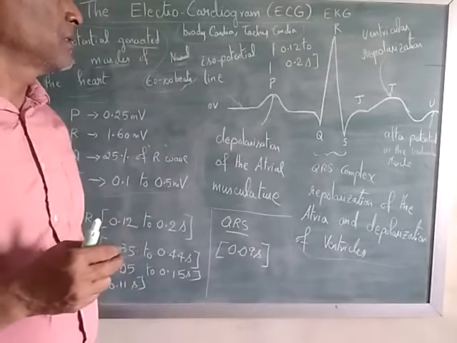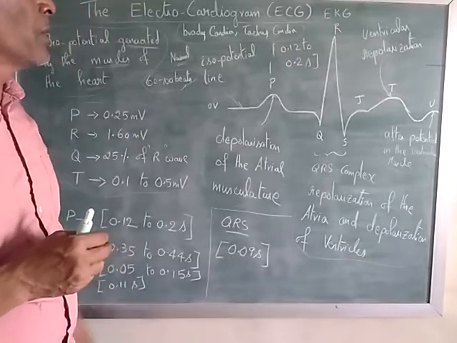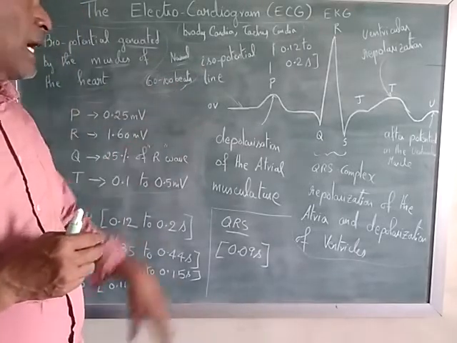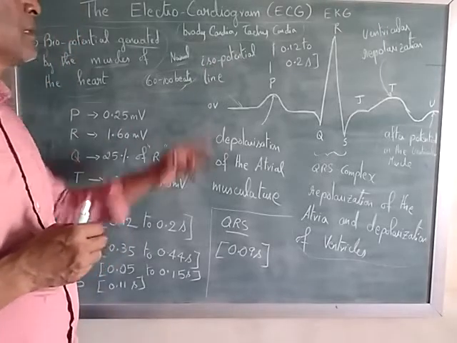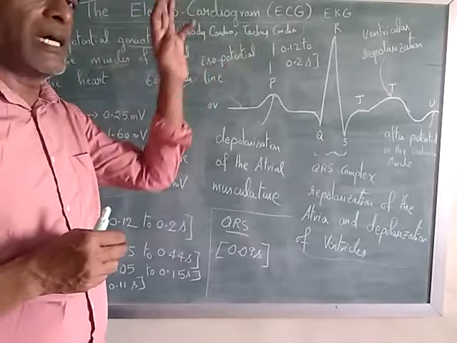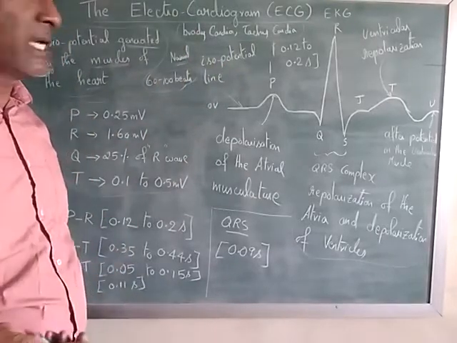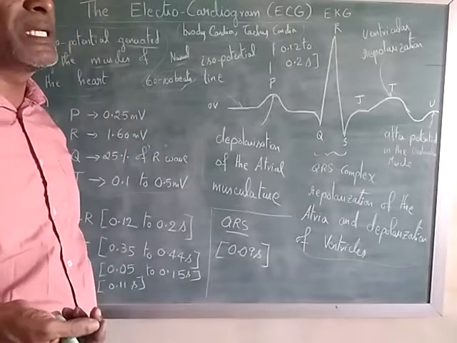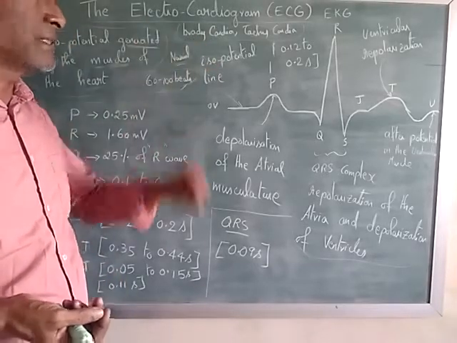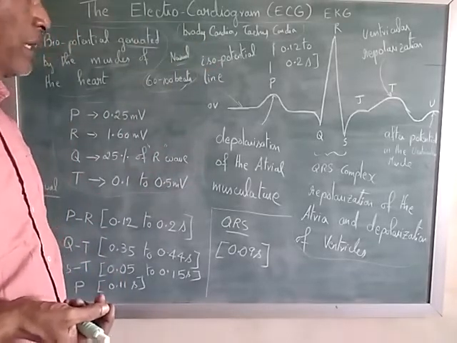beats per minute. Okay. Now suppose he exceeds 100 beats per minute, then we call it tachycardia. The heart is beating very fast. Suppose it is less than 60 beats per minute, then we call it bradycardia. Okay.